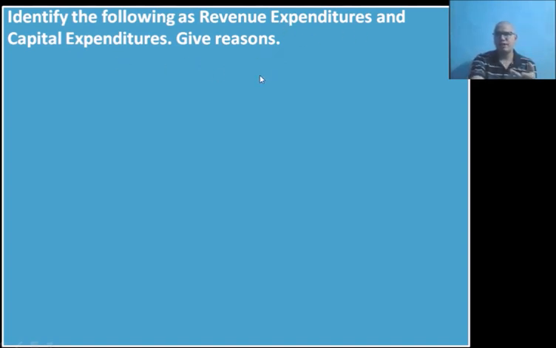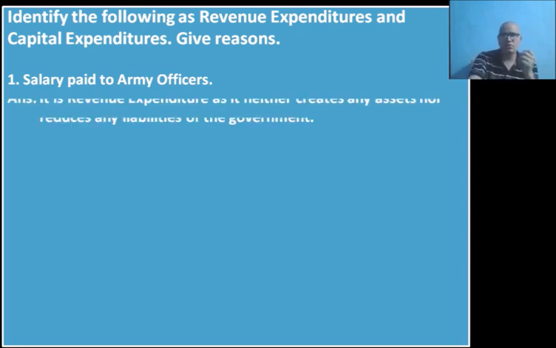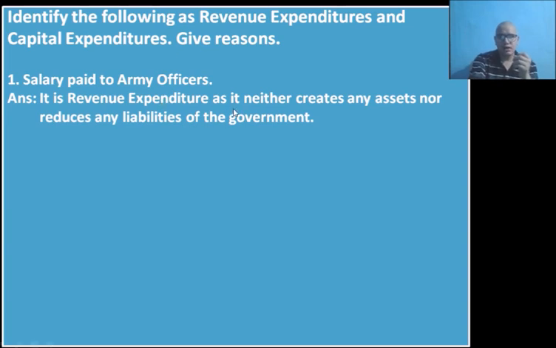Similarly, we are going to get questions related to revenue expenditure and capital expenditure. Okay, identify the following as revenue expenditure and capital expenditure, giving reasons. So let us deal with it. Salary paid to army officers. Since salary of army officers is paid regularly, that means every month, and since it is not going to create asset or reduce liability of the government, obviously it is a part of revenue expenditure. This is revenue expenditure as it neither creates any assets nor reduces any liabilities of the government.